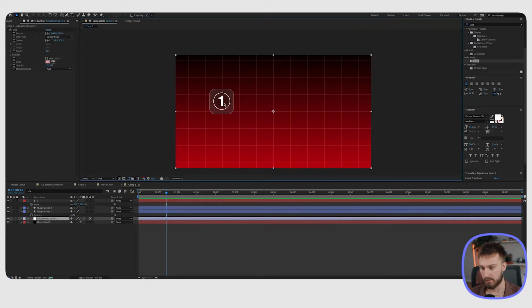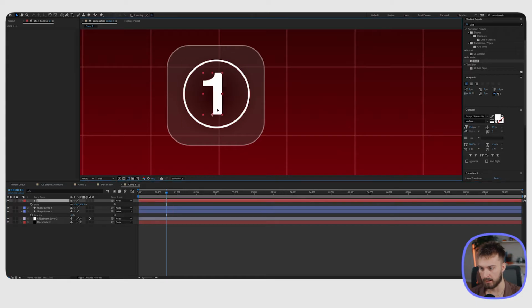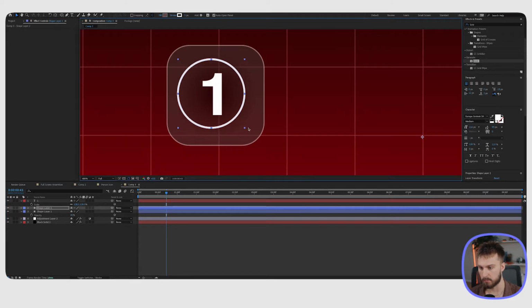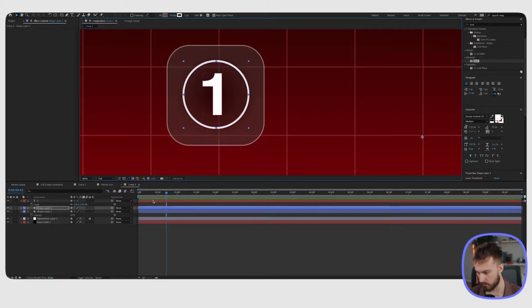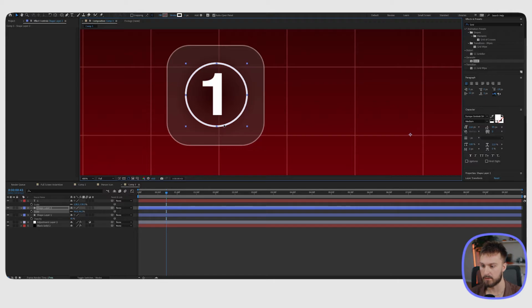Alright, so now that we have this pretty much complete, I'm just gonna adjust some things here. It's aligning in the middle a little bit better. I even think the circle could be turned down a little bit, so I'm just gonna scale it down just a tad, and bring it to the center here.